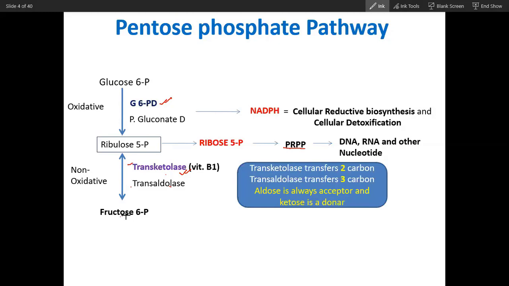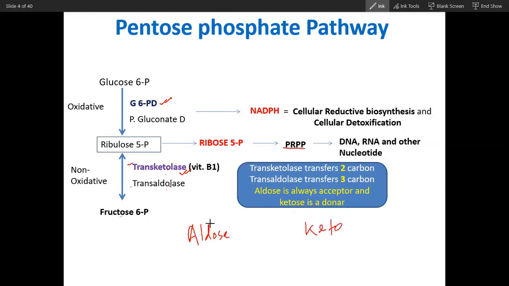So doesn't this pathway look very easy? This way it is very easy. If you remember this much, it will work for you. And now you can see this transketolase. What does transketolase do? These transketolase and transaldolase are transferases. This transfer always happens from aldose to keto sugar.